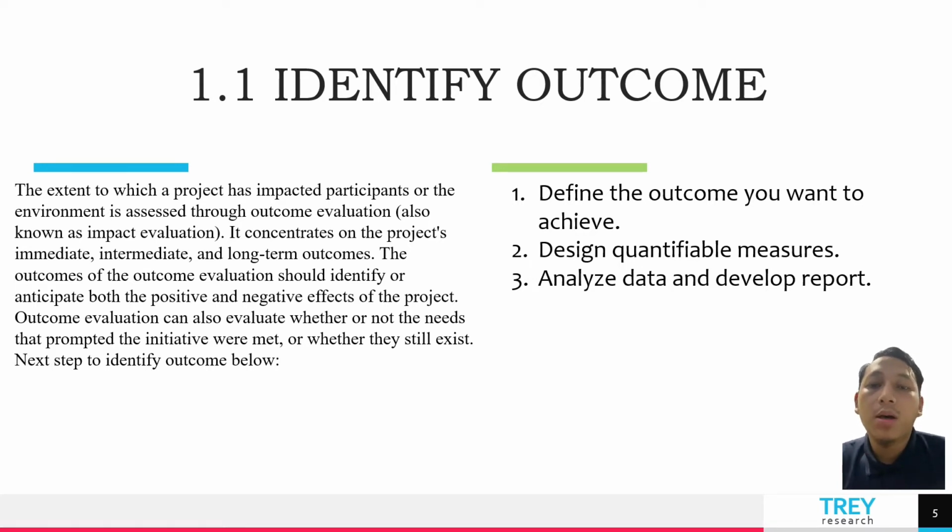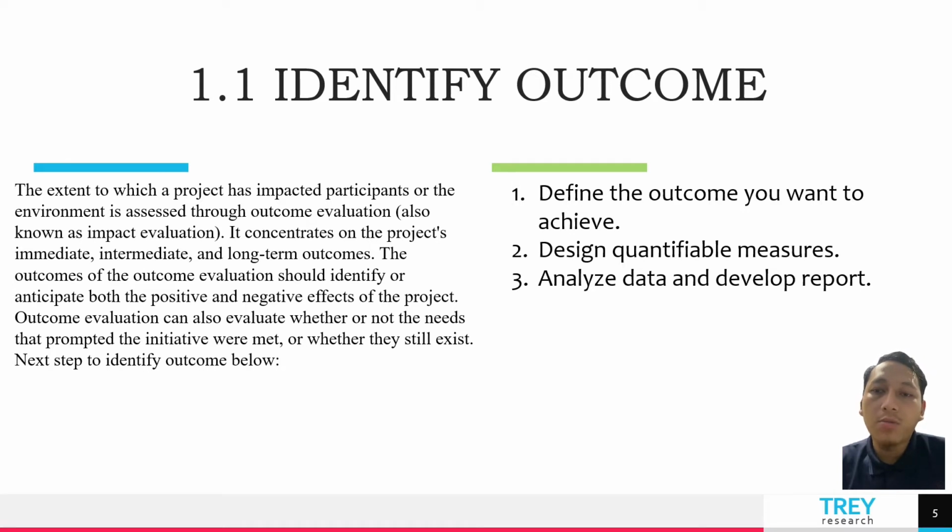Identify outcome. The extent to which a project has impact on participants or the environment is assessed through outcome evaluation, also known as impact evaluation. It concentrates on the project's immediate, intermediate, and long-term outcomes.